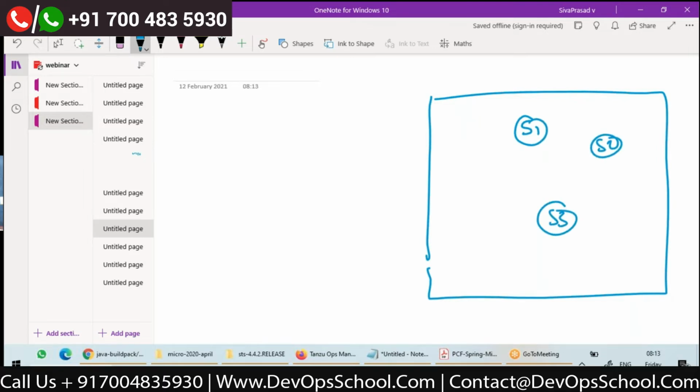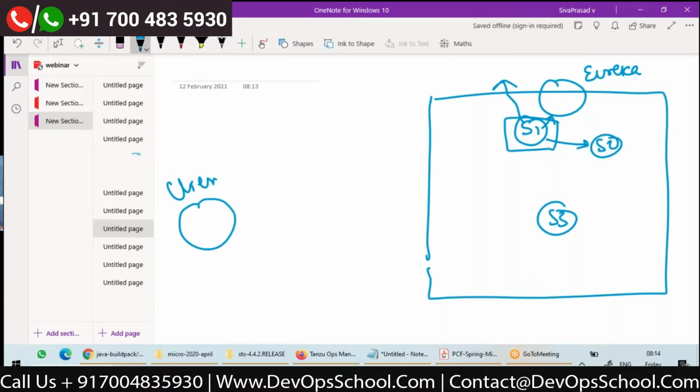So let's assume that I have multiple services, service 1, service 2, service 3, all these are services in my microservice based application, and here is my discovery server, Eureka. Now, whenever service 1 wants to talk to service 2, it will look up Eureka internally, of course, and use client side load balancing and then hit S2, right? But what if you want to expose this S1 to an external client? For S1, there might be multiple instances which are registered with Eureka.